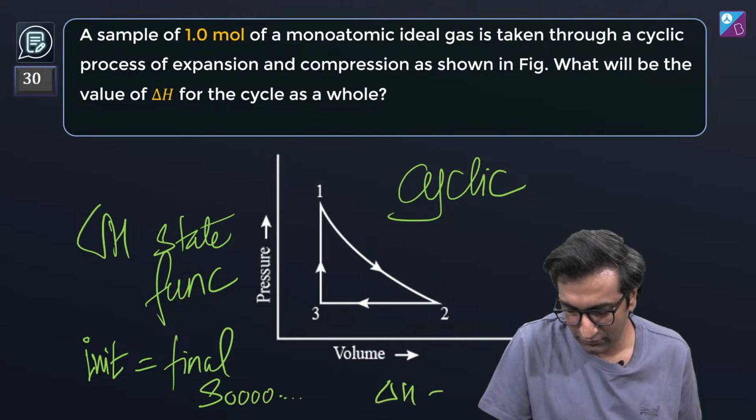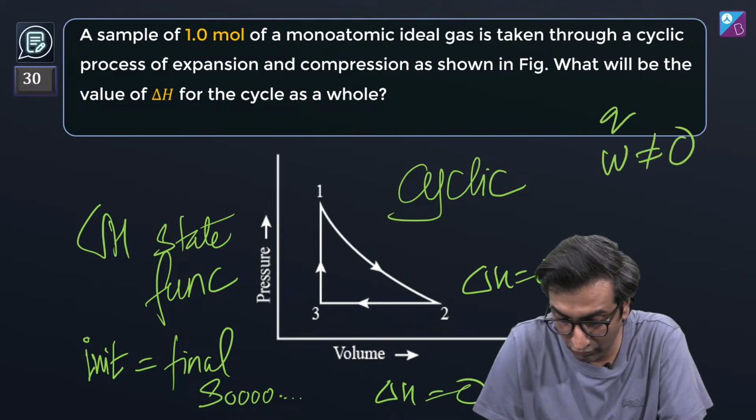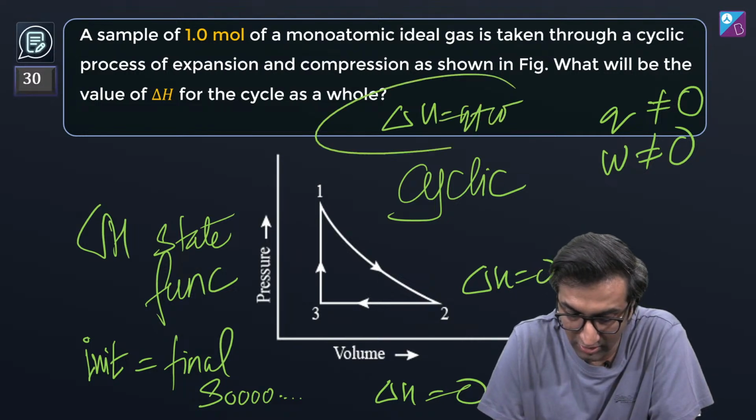So delta H will be 0. Delta U will be 0. Work, however, is non-zero. Q hence is non-zero because delta U is Q plus W. We're not talking about that though.